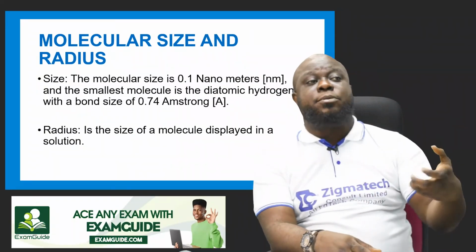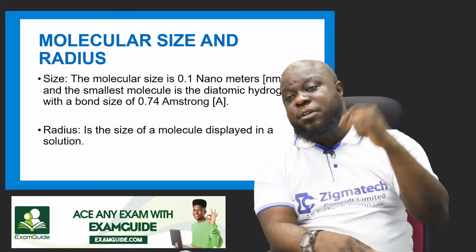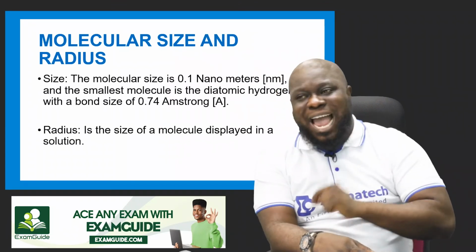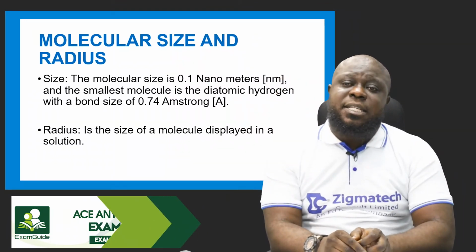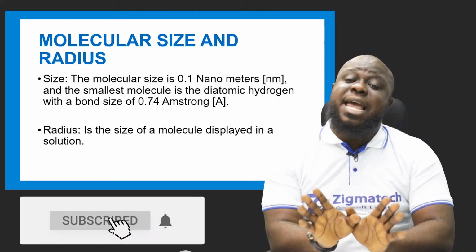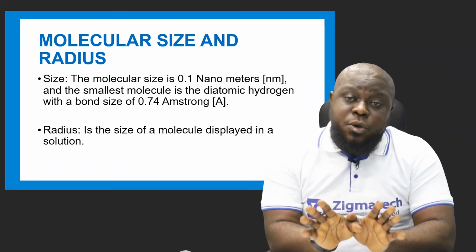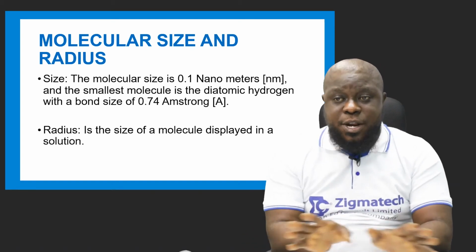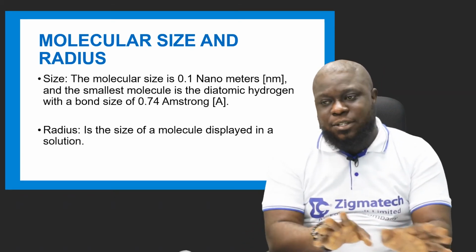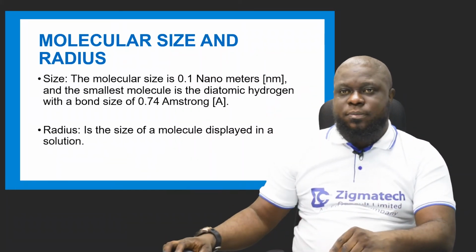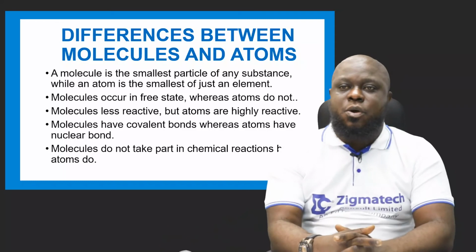If I put 10 grams of salt in rice, that 10 grams of salt becomes the radius at that particular time. And I said, it is the size of a molecule displayed in a solution. Any size of a molecule you see in any solution becomes the radius of that molecule in that solution at that particular point in time. Okay? So take note. The next one is the difference between molecules and atoms.